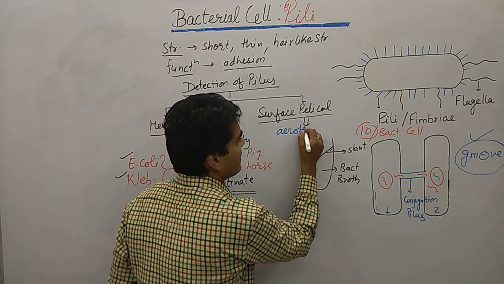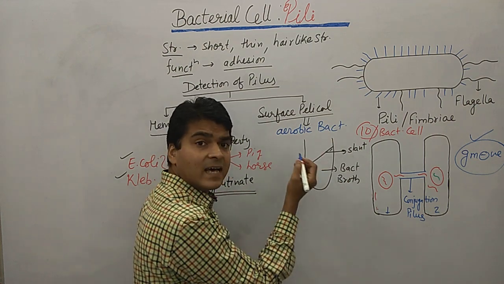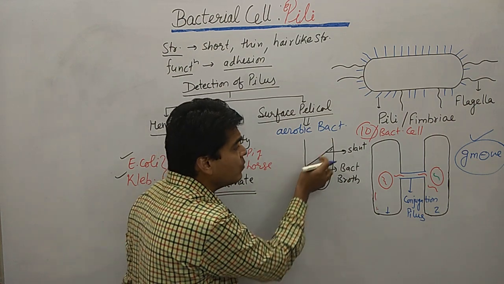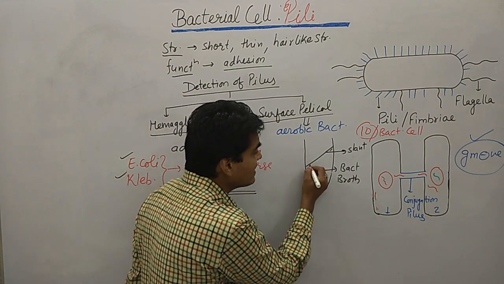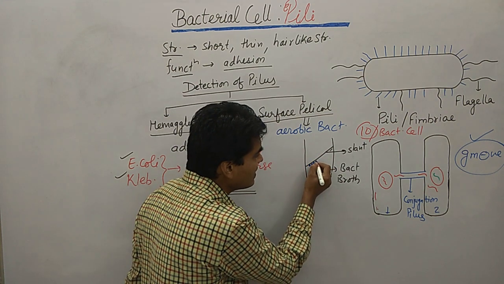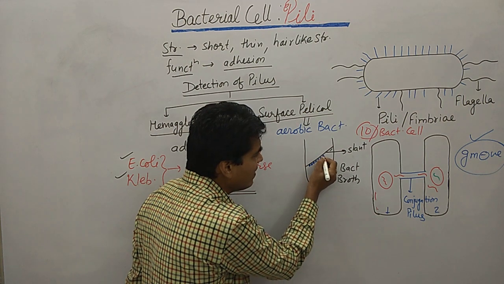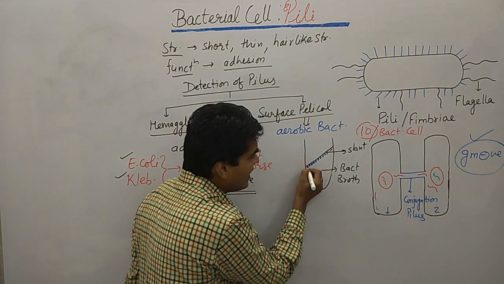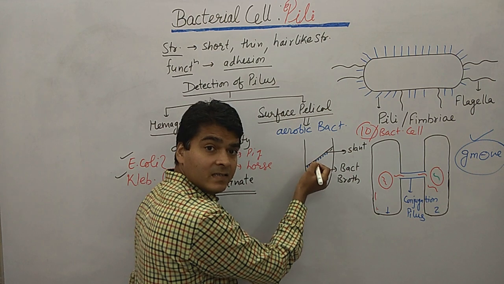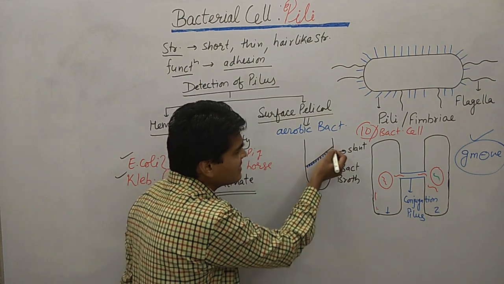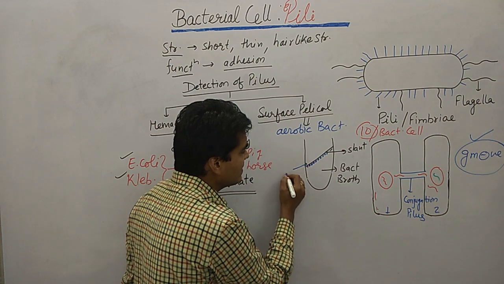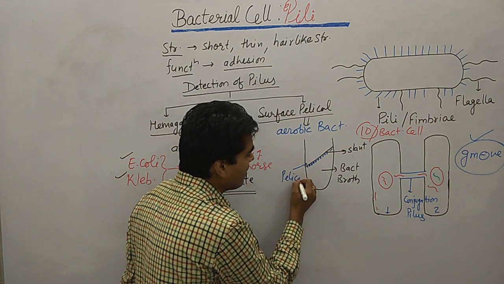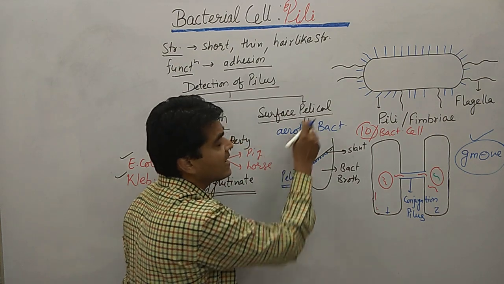These aerobic bacteria adhere near the slant. Now consider these are the bacteria which are adhered to this slant. By making this structure it is known as a pellicle. We can say this is a pellicle on the surface, that's why we call it a pellicle, okay.